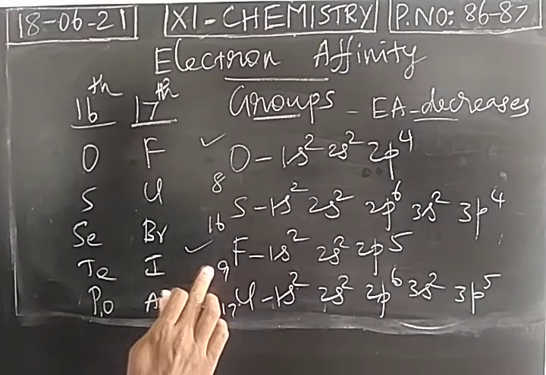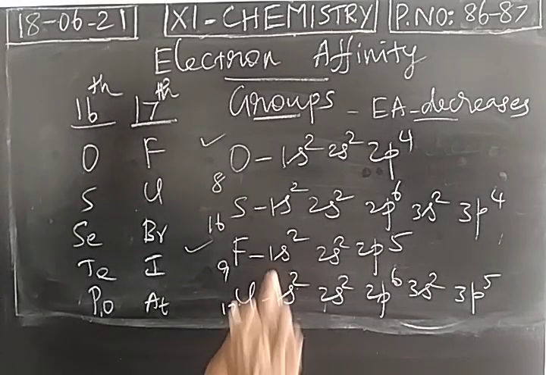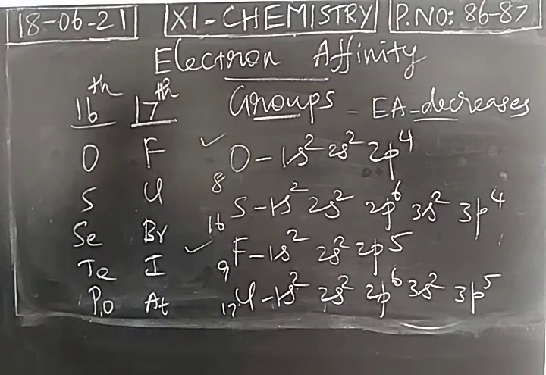The same way, fluorine has a very small compact structure. It has just 2 shells. When it accepts an electron, it will be placed in the compact 2p orbital. But in chlorine, there are 3 shells. The electron will be placed in the 3p orbital. So comparing oxygen, sulfur has one more extra shell.